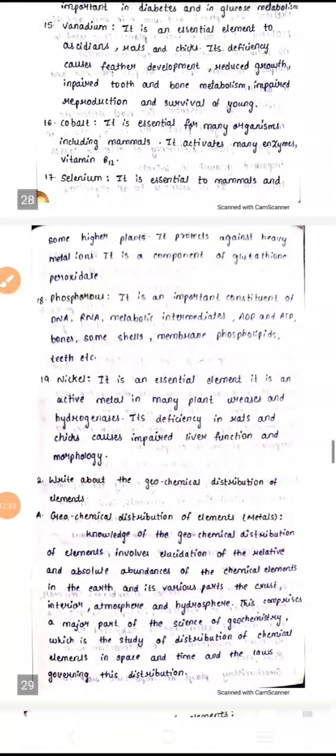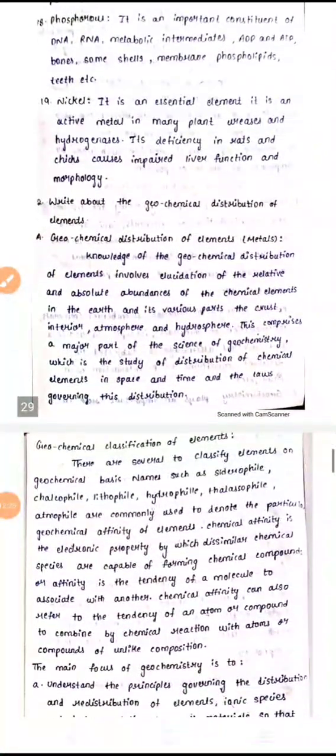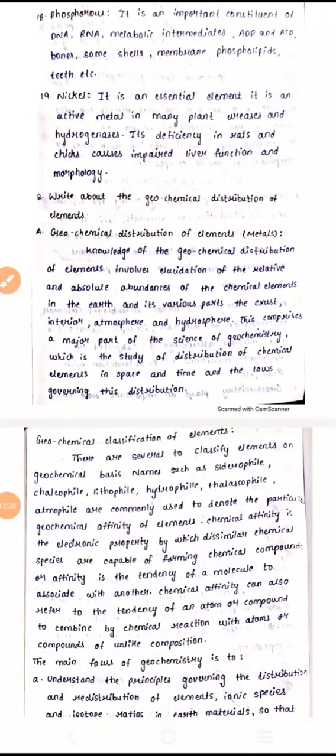So next topic, let us see geochemical distribution of elements. Geo is nothing but earth. So mainly we deal with the earth, meaning the earth crust. In the earth crust we will be having some crystals, right, some rocks. So those type of things contain metals. Geochemical distribution of elements is mainly about some metals which are present in the environment, which is influenced by the geochemical species.